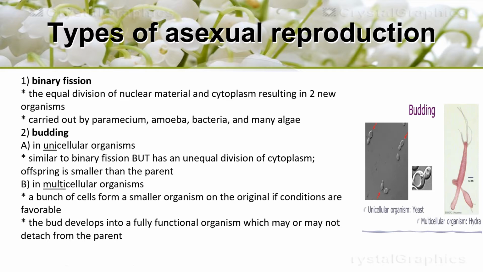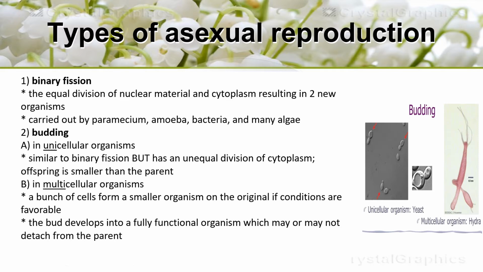Okay, well, budding is just like binary fission, but in case of budding, no equal division of cytoplasm occurs because the bud can be even smaller than the parent cell. Okay, so budding can be done in unicellular organisms as well as in multicellular organisms. In unicellular organisms, this is similar to binary fission, but has an unequal division of cytoplasm as we just discussed. So the offspring is smaller than the parent.